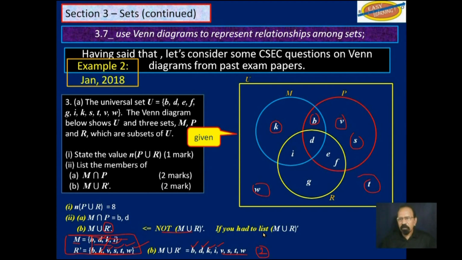Now, if you had to list M union R complement, that would be everything outside of M union R, which would be V, S, T, and W. Think of it this way. 3 plus 4 squared is something different from 3 plus 4 squared. So here you're squaring the 4 and add the 3. Here you add the 3 and 4, and then you square that answer. So you need to look carefully at what you are asked. Okay, that was question example 2.